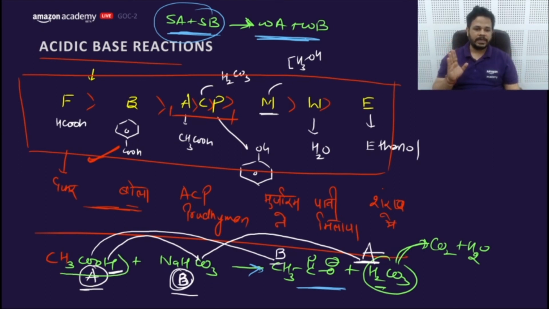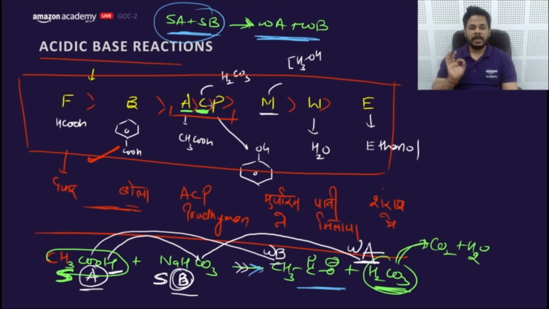Let's say we know acetic acid here is more acidic compared to the H2CO3, which is carbonic acid. Acetic acid is more acidic than carbonic acid. That's why we can mark it strong acid, and this would be marked as what? Weak acid. Now mark blindly, it would surely be strong and it would surely be weak. That means this reaction would be feasible.